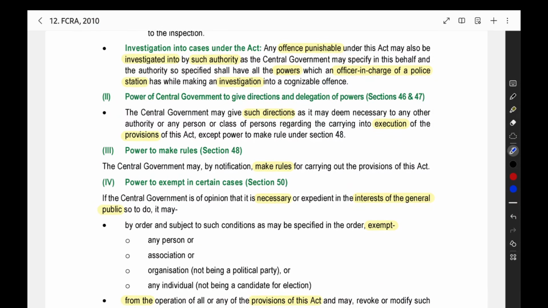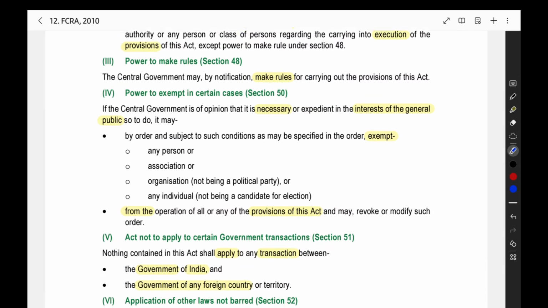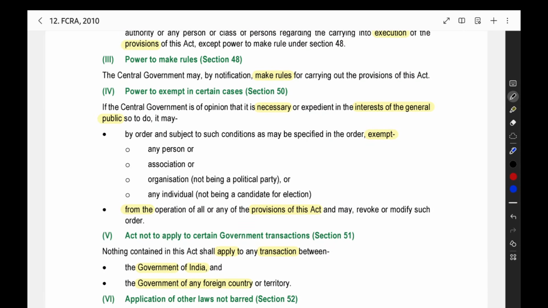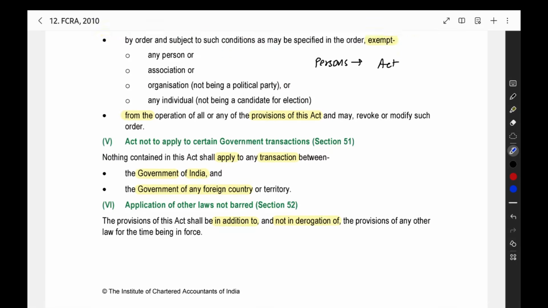Then the central government can give directions under the Act. The central government can make rules under the Act. The central government can exempt some persons. For some reasons, they can exempt some persons from the provisions of this Act. So those persons, after getting the exemption, need not follow the Act. Even if they do not follow the Act, there is no problem.